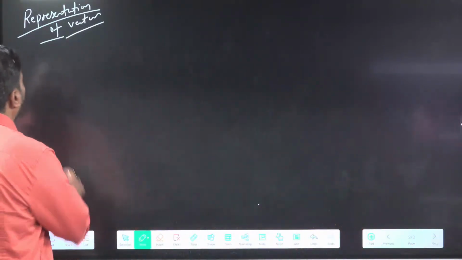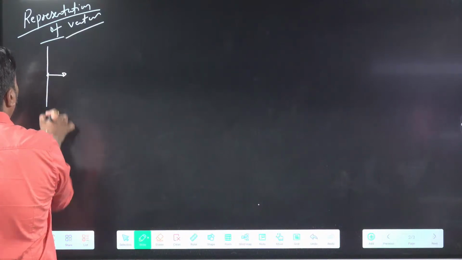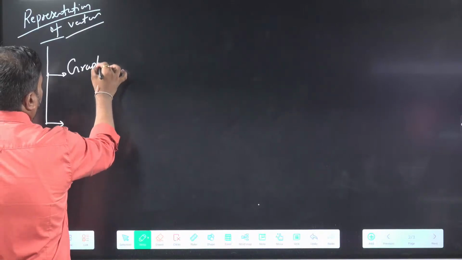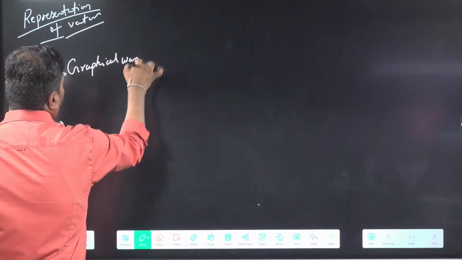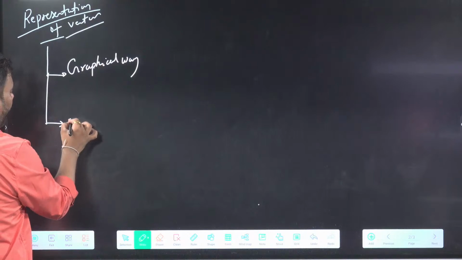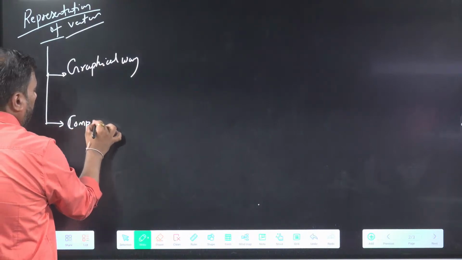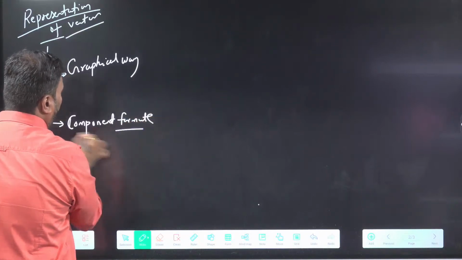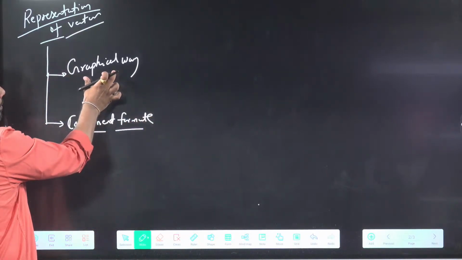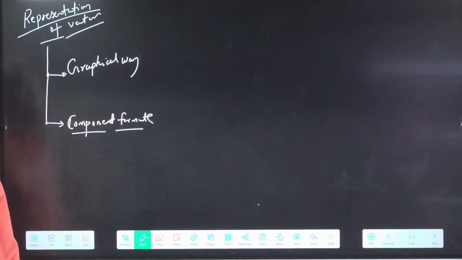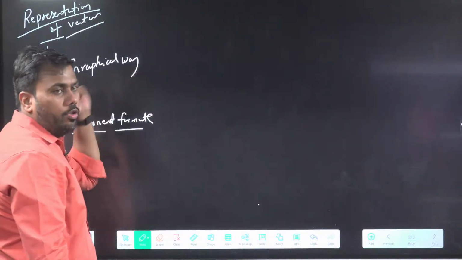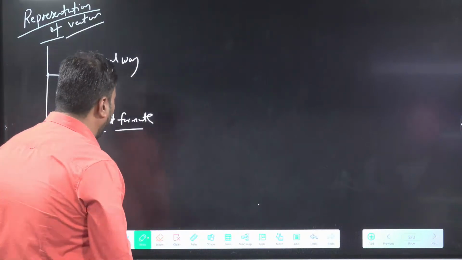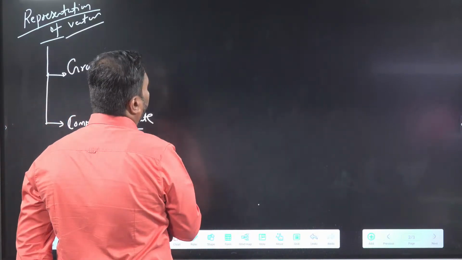So we have devised two methods to show or represent a vector. One is called the graphical way and the other is component form. One is the graphical way to represent a vector, the other is component format to represent a vector. First, you will learn about the graphical way, then component form will automatically be taken care of. What is the graphical way to represent a vector?